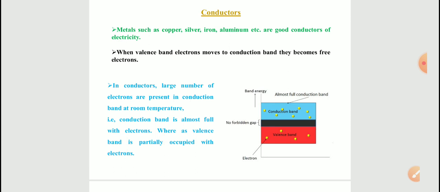It means the conduction band is almost full, whereas the valence band is partially occupied with electrons. So if you compare insulators and conductors, we can understand that in insulators the valence band is full and the conduction band is empty, and in the case of conductors, when compared to the valence band, the conduction band will have more electrons.